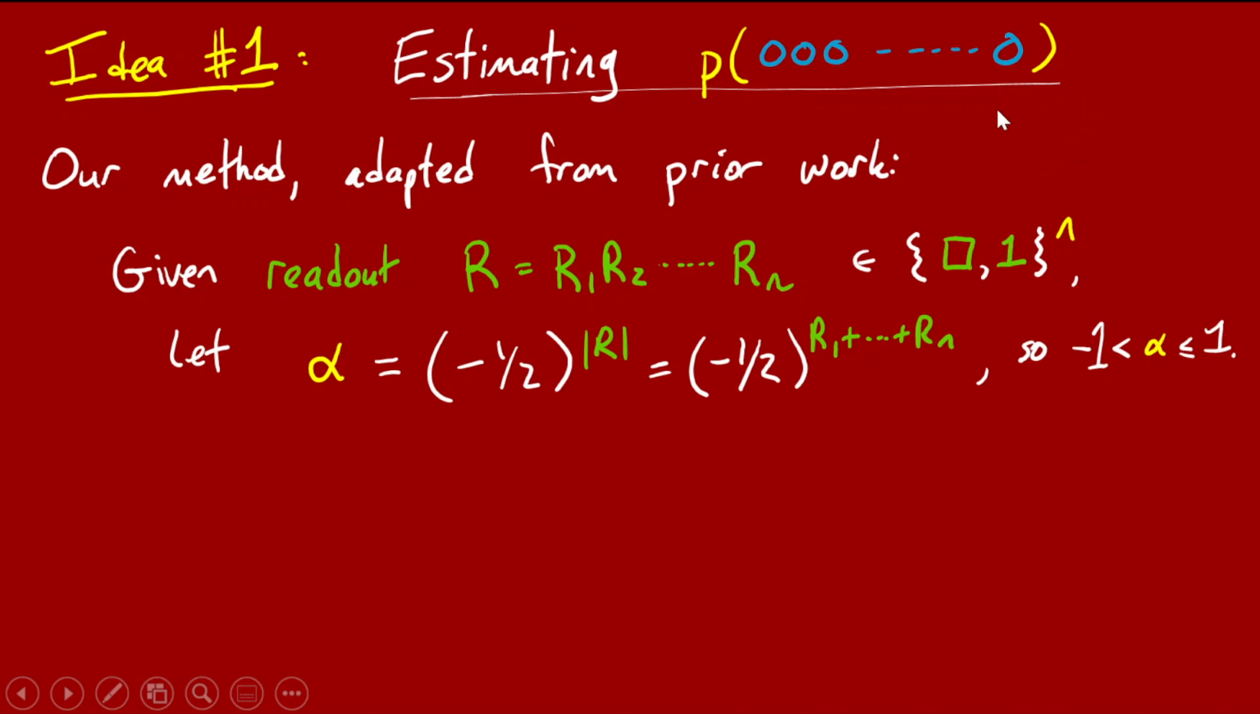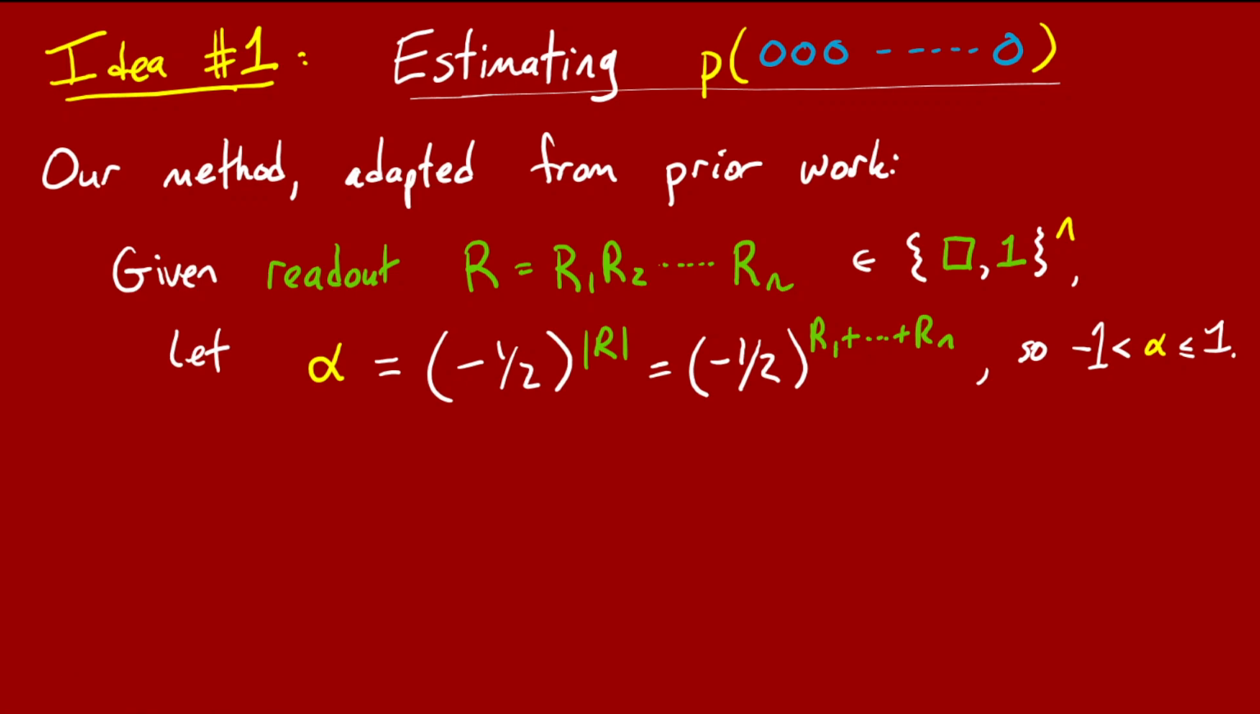Okay, so when you get one sample, it's drawn from P, it goes through the channel, and you get a readout, R, which I'll write as R1, R2, up to Rn. This is a binary string of length n. And the algorithm is going to do this funny thing. It's going to compute from this R a real number alpha, which is -1/2 to the power of the Hamming weight of R. Or in other words, -1/2 to the power of R1 plus R2 plus ... Rn. Okay, so this is a number, alpha, between -1 and 1. I mean, I suppose it's actually between -1/2 and 1, if you think about it. But anyway, it's bounded between -1 and 1.